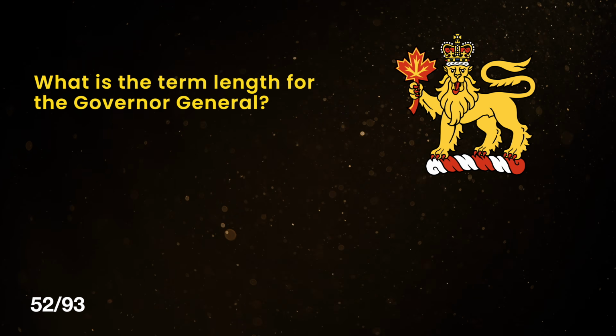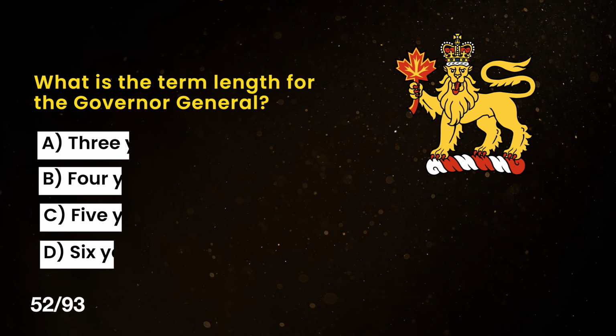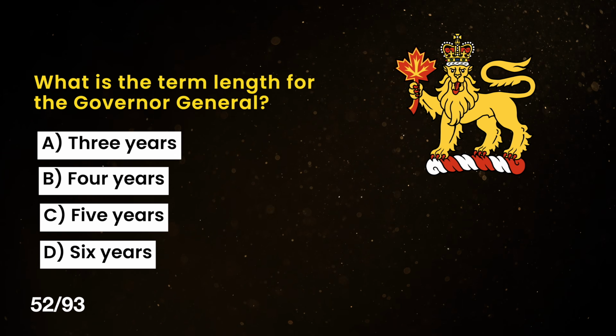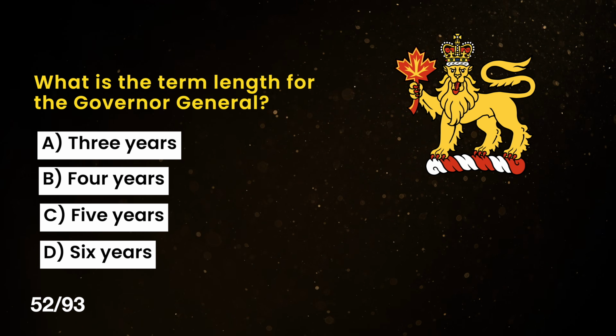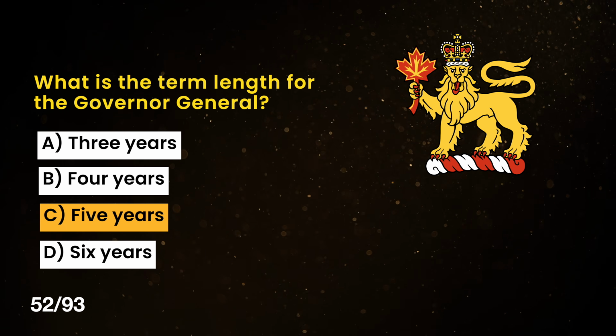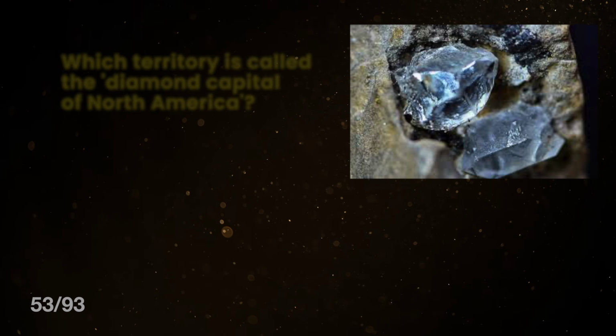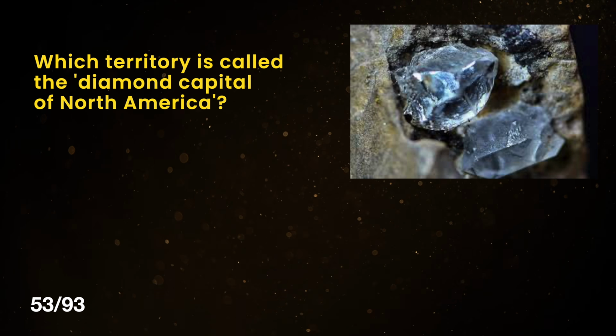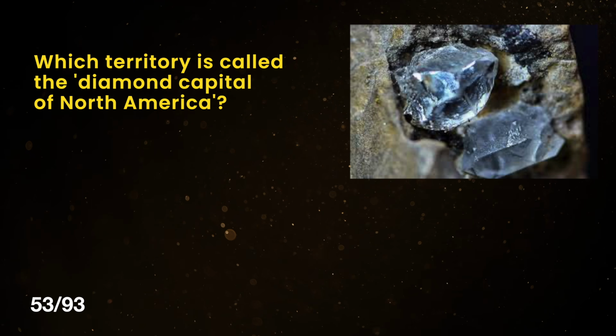What is the term length for the Governor General? A. 3 years. B. 4 years. C. 5 years. And D. 6 years. The correct answer is C. 5 years.